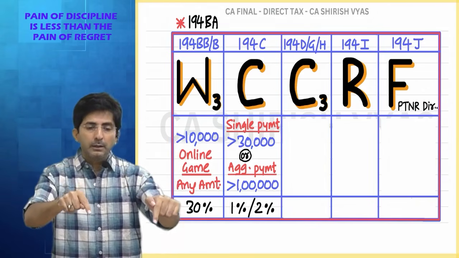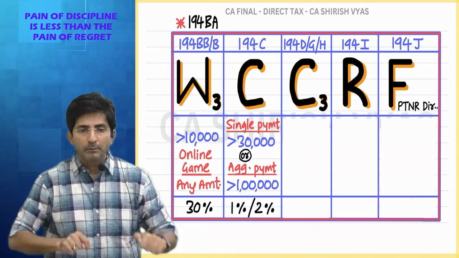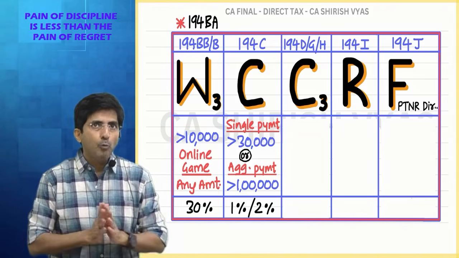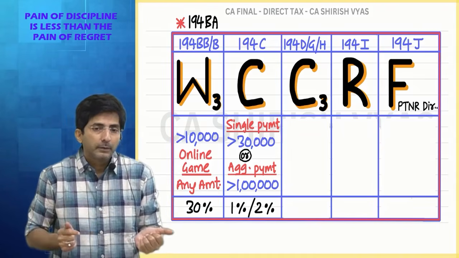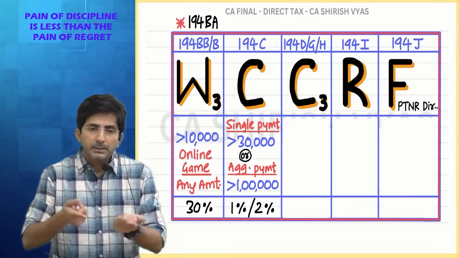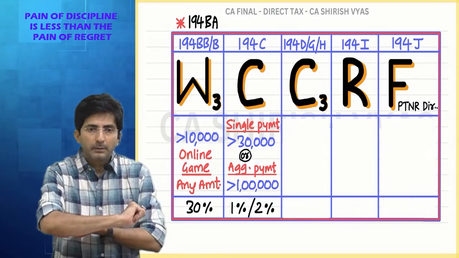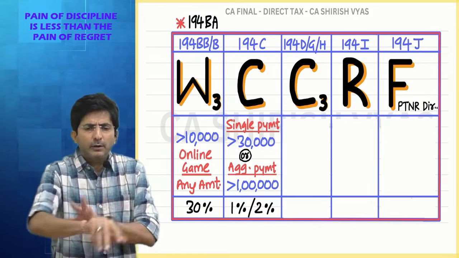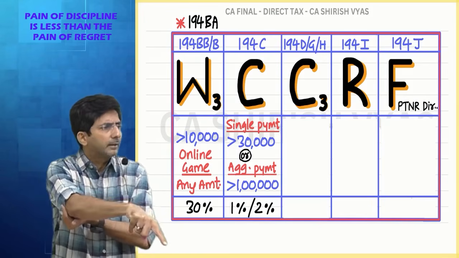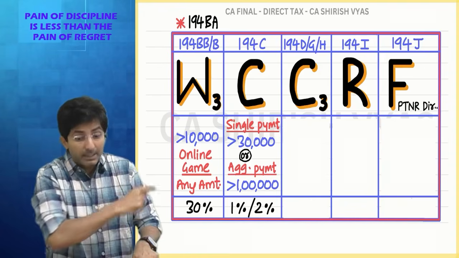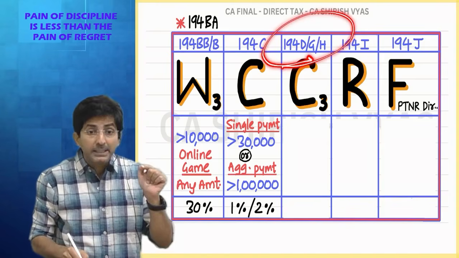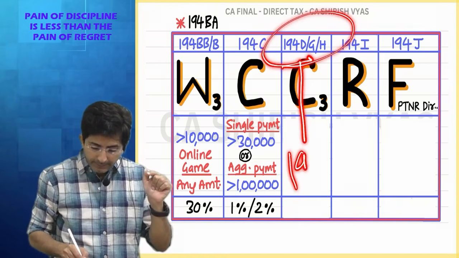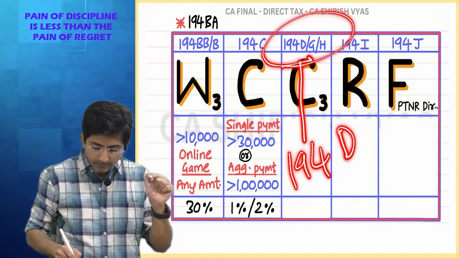And who sits on the lottery stall? Agent. So tell me, who might be paying commission to whom? State government pays commission to the lottery stall. The one who runs the lottery stall has to sell the lottery tickets. For that he gets commission from state government. So that is covered under section 194G. See, 194D is insurance commission.